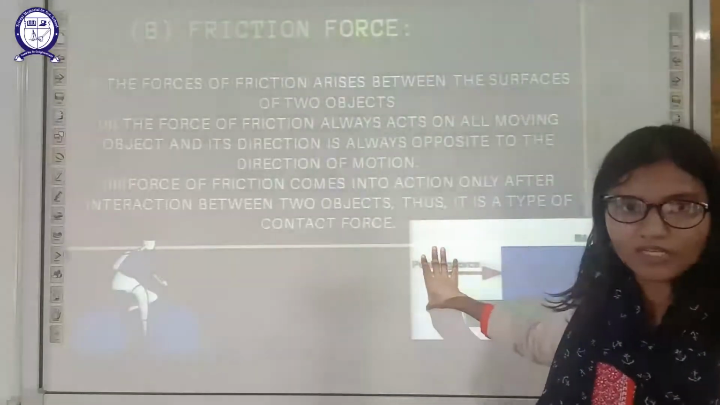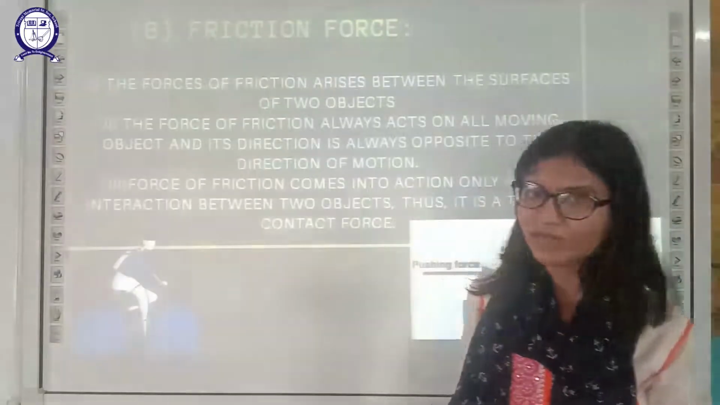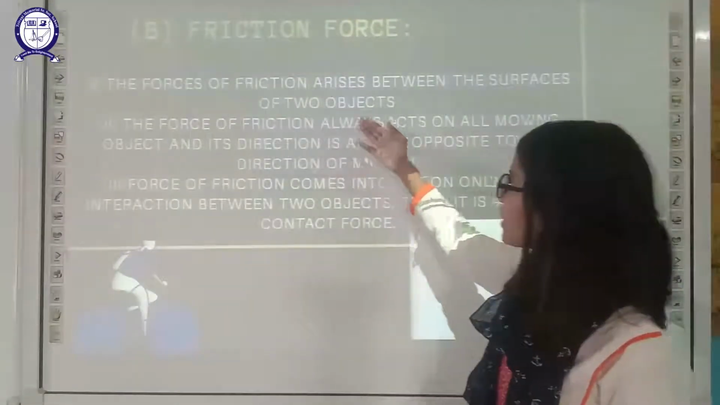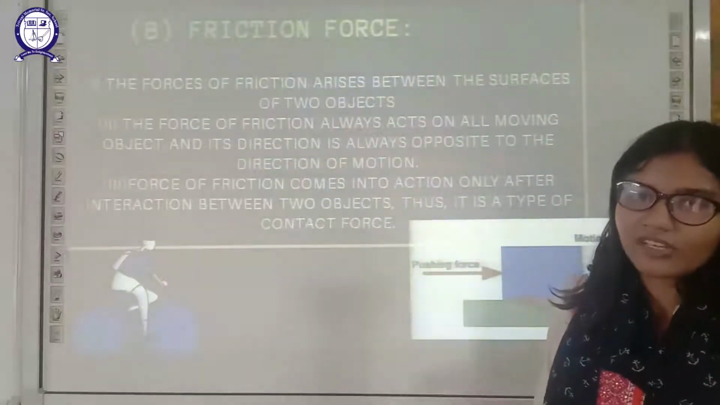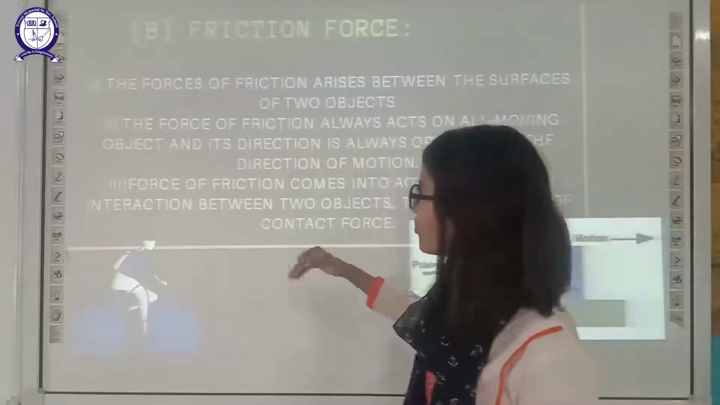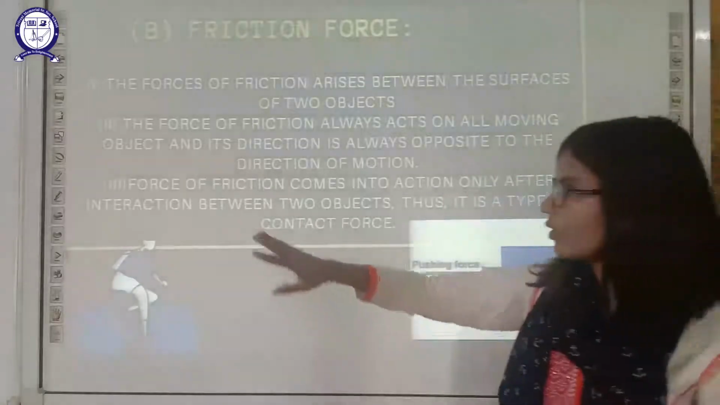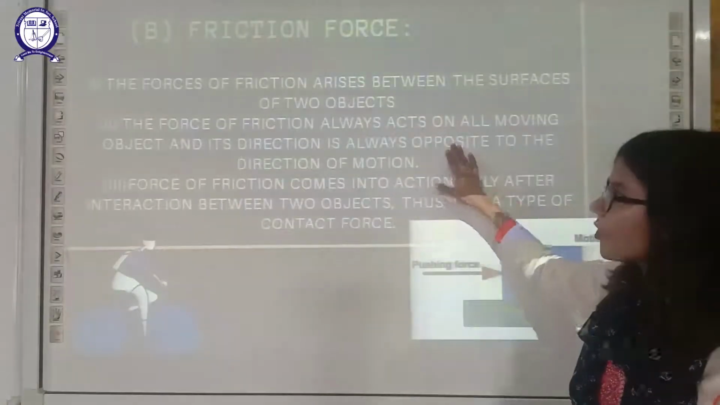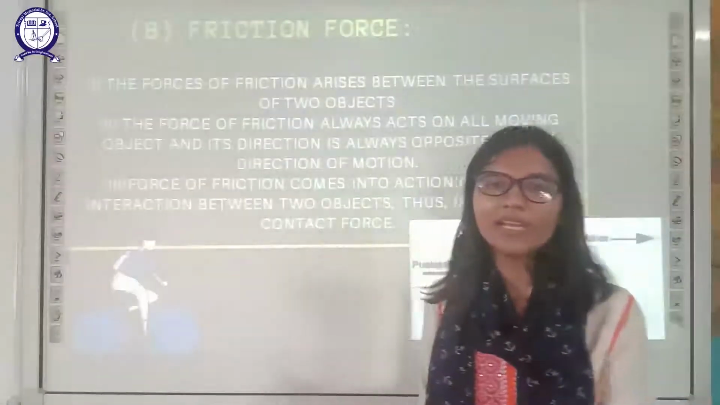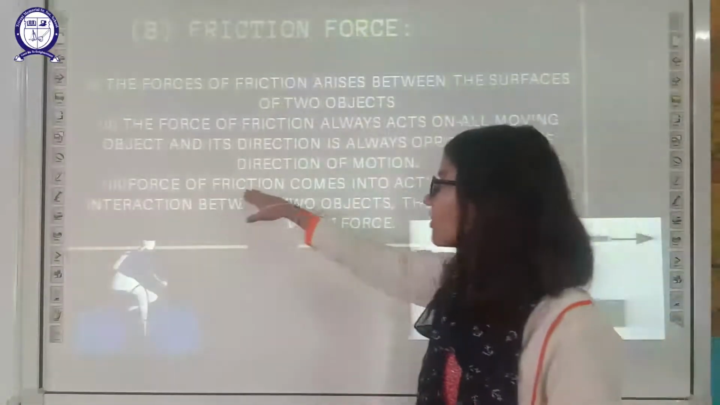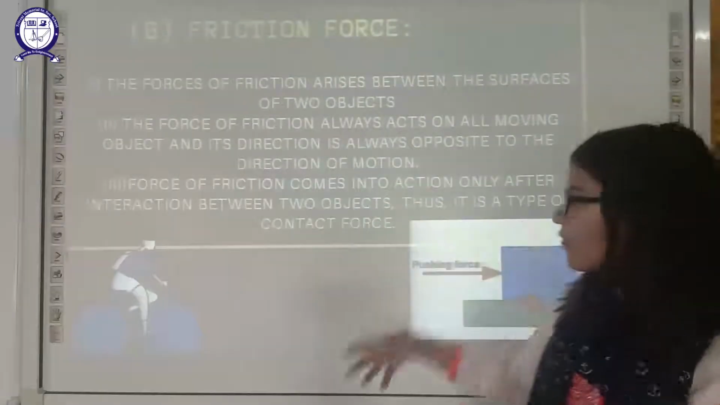Second is frictional force, and we are going to study friction in a separate chapter also, so I am just giving you an idea. The force of friction arises between the surfaces of two objects. When two surfaces interact with each other, frictional force arises. Friction always acts on moving objects, and its direction is always opposite to the applied force. Suppose you are applying force in this direction, the friction force will be in the opposite direction. Friction comes into action only after interaction between two objects. Thus, it is a type of contact force.